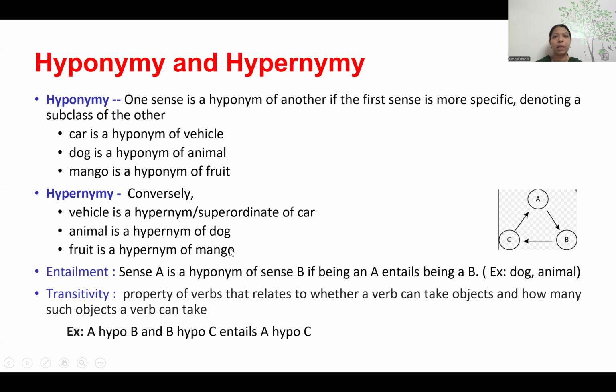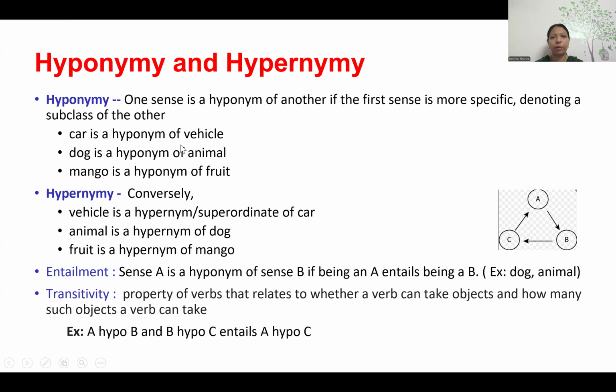And then the next kind is hyponymy and hypernymy. It's very easy. What does hyponymy mean? Let's see an example. Car is a hyponym because car is a type of vehicle. So vehicle is a hypernym, car is a hyponym, because car is a part of vehicle.